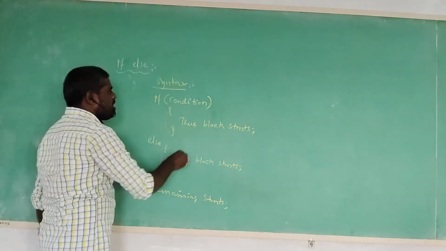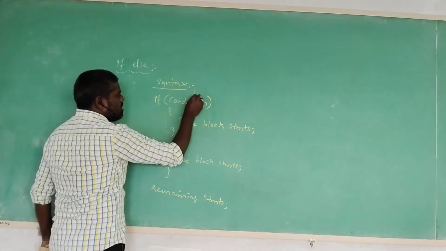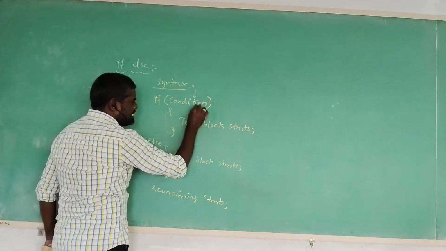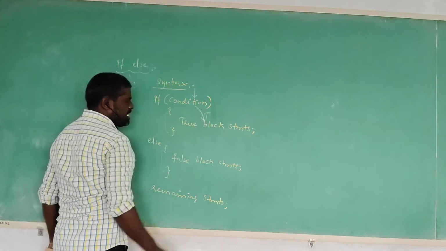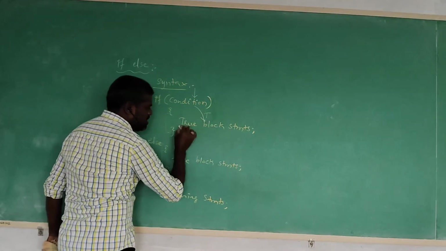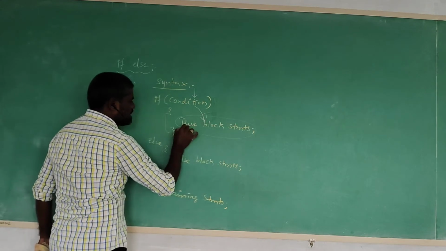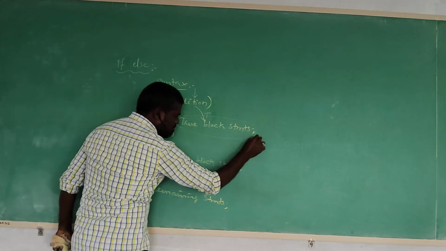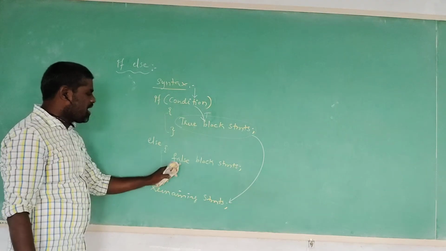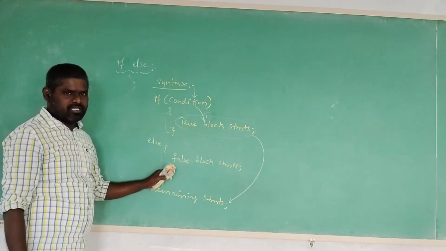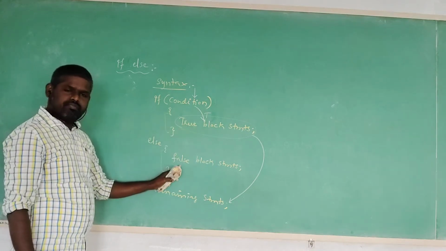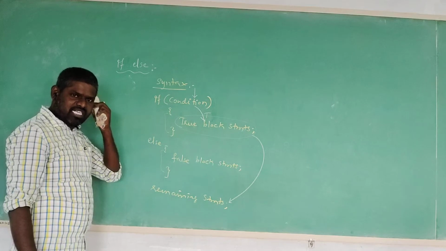While executing the program, the controller verifies the condition. If the condition is true, it executes the true block statement. After executing the true block statement, it executes the remaining statement in the program, but does not execute the else block part. Two parts are there: the first part is true and the second part is the false block.